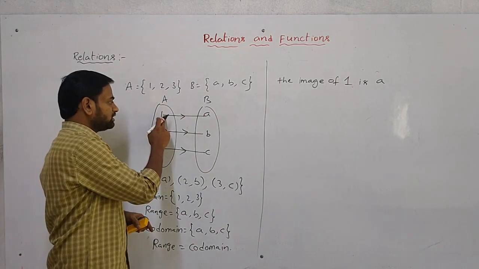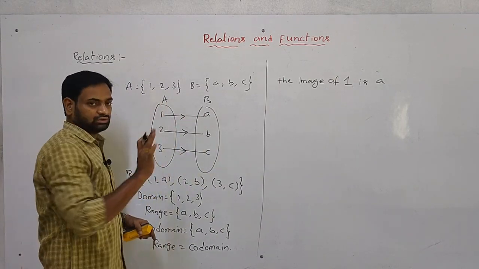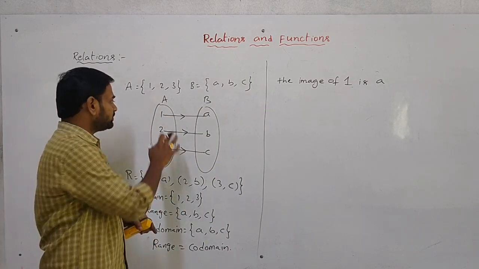Don't say B is the image of 1. It is wrong. There is no mapping between 1 and B.